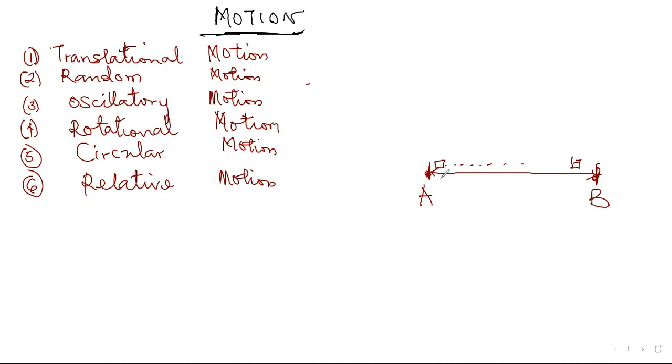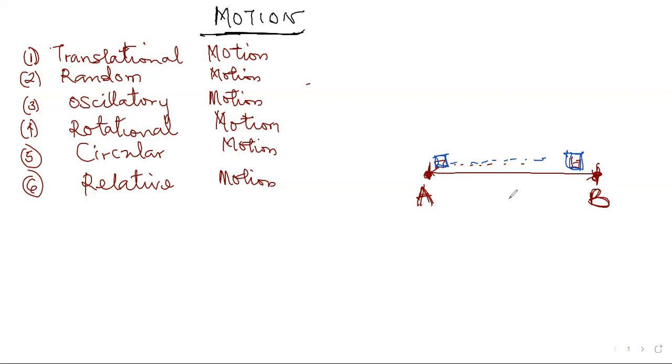Let's assume this is a position A here. We have position A and we have position B. And then an object is here now. Maybe after a few seconds, the object has changed its position and is now in this way. Therefore, we say there is a change in the position of the object, therefore motion has taken place. Now we can have this change of position in different manners.